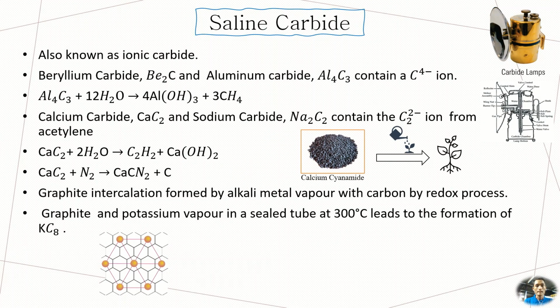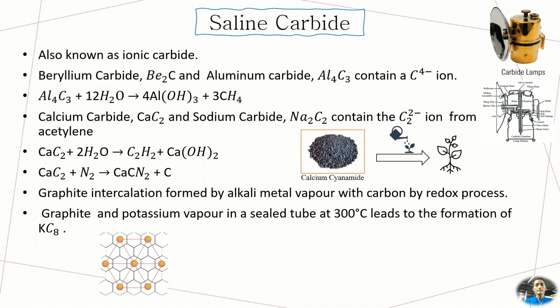Saline carbide is also known as ionic carbide, due to the ionic bond. Beryllium carbide and aluminum carbide are examples of carbides that contain the carbide ion. For example, when aluminum carbide reacts with water, it will produce aluminum hydroxide plus methane. This carbide ion is derived from methane.